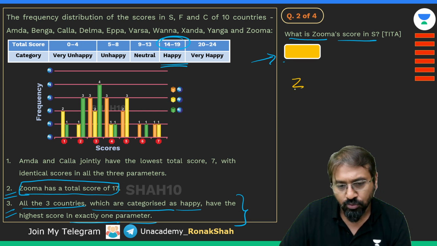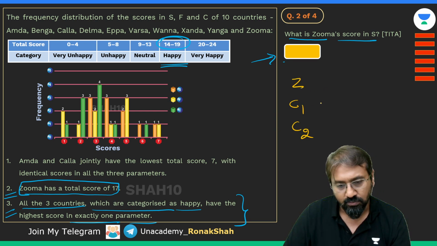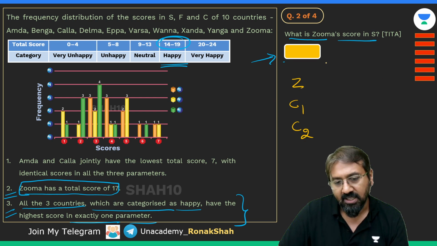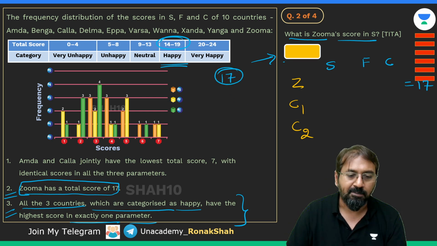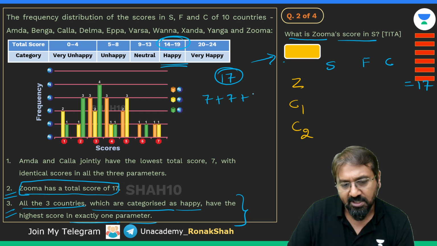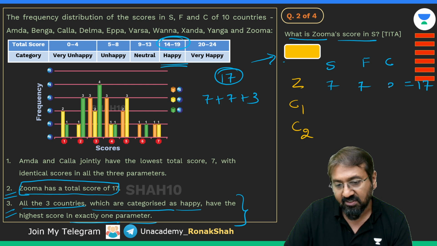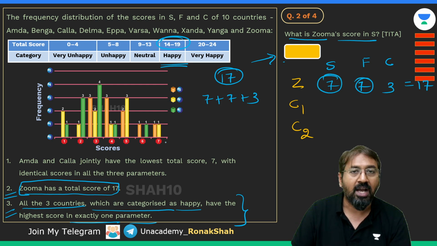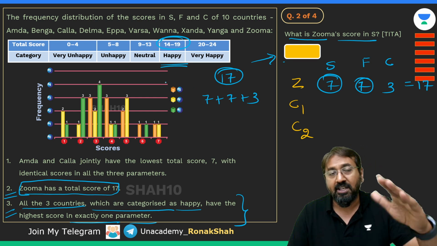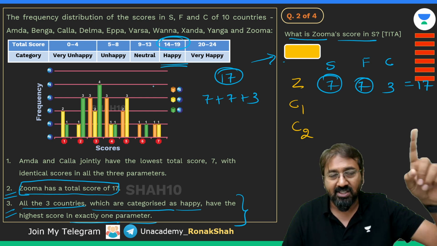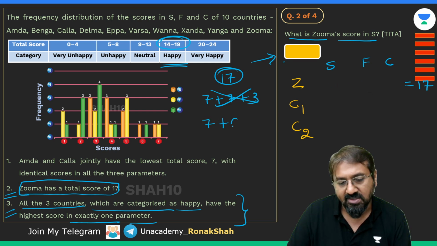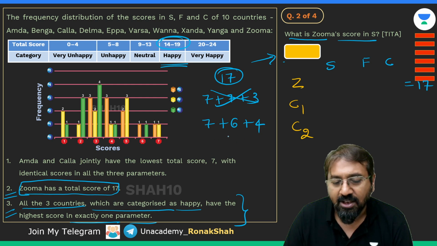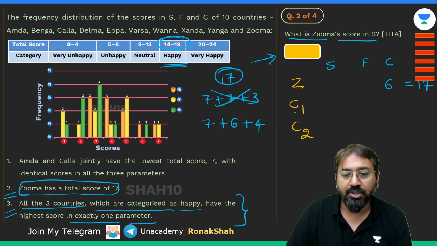Let me write down Zuma and the other 2 countries, C1 and C2. Zuma's score should be in these 3 parameters S, F, C, and it should be 17. Now guys, how can I have a score of 17? Definitely it can be 7 plus 7 plus 3. But if I say 7, 7 and 3, then in 2 parameters Zuma scored highest, while Zuma, being a happy country, cannot have the highest score in 2 parameters. It has to be exactly 1 parameter, so this is not possible. Eliminate this. Then the other possibility is 7 plus 6 plus 4, right? How can I have 7 plus 6 plus 4? If I put 6 over here, then it will become highest.